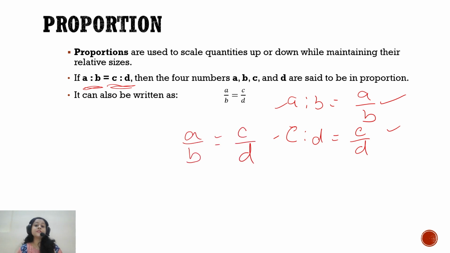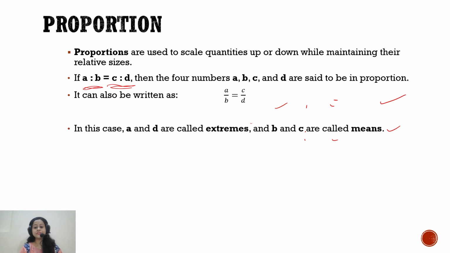Now there is a cross multiplication formula. First we need to know the names of all these terms. So far I am calling them first term, second term, third term, fourth term, but there are specific names for these terms. The first term and the last term, the terms which are exactly at the ends, first and fourth, are called extremes.